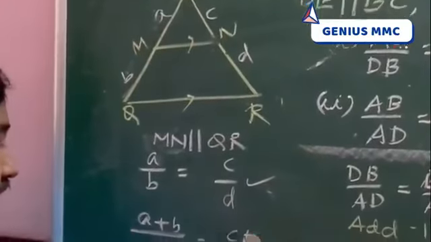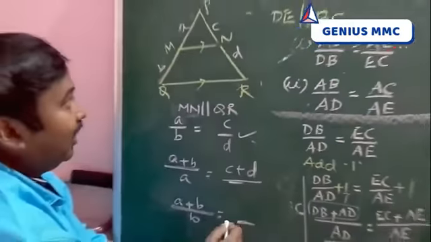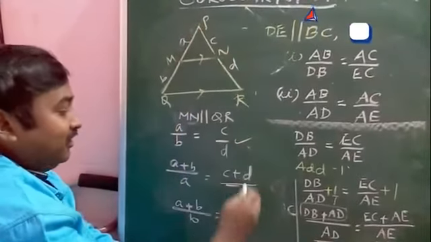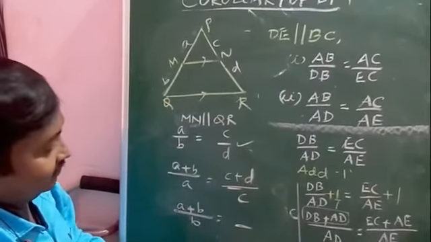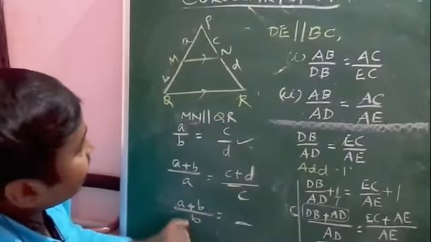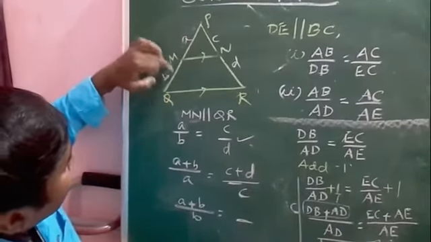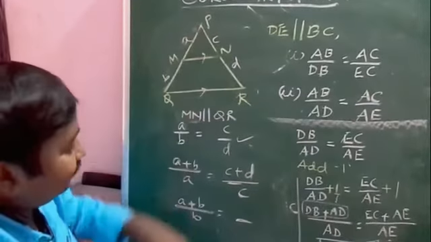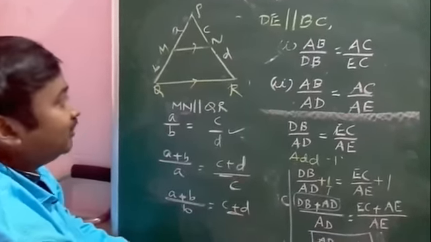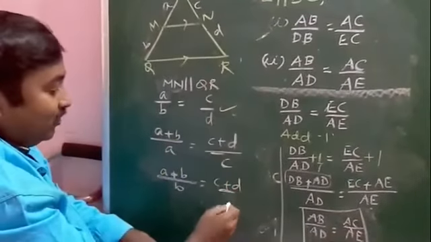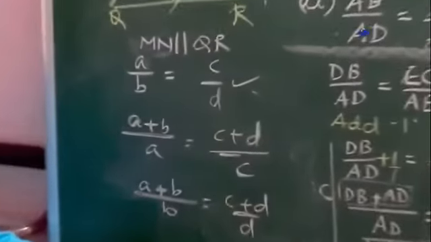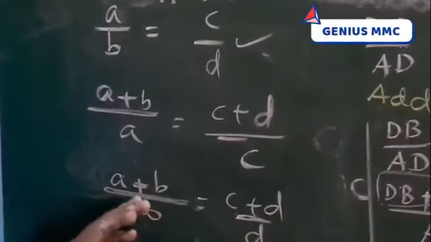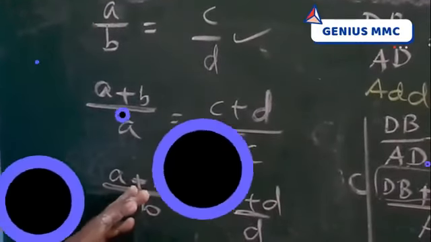So this can be done as what? First C plus D by A. A is the smaller triangle upper portion. Here also we take C. For this, A plus B by B, B is the lower portion. A plus B means here also taken the full entire side, the longer side, C plus D. B means here it becomes D. So this is the method of writing BPT corollary in other ways.